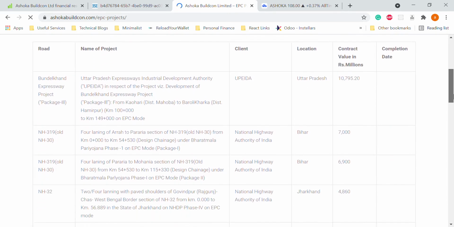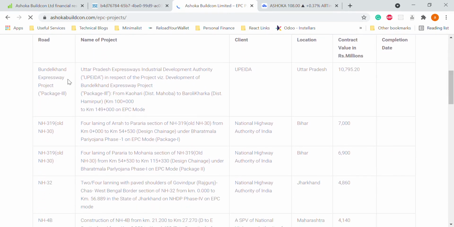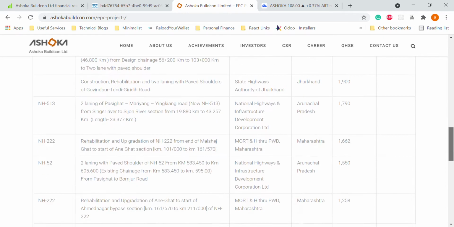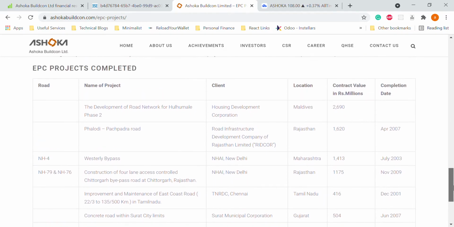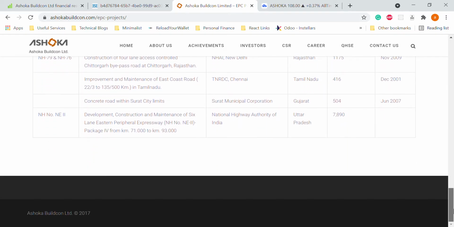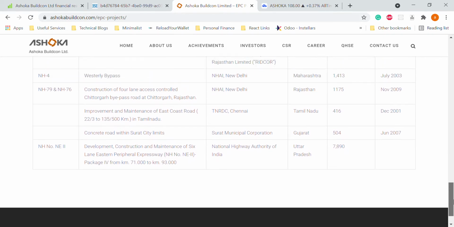So if you see, these are the number of clients: Bundelkhand Expressway project, NS319, NS32. Then if you see NS31, NS753J, NS234. So all these different projects this company has worked on. If you want to know all the details, all the different things they have worked on, you can go to the website and get to know all the finer details.